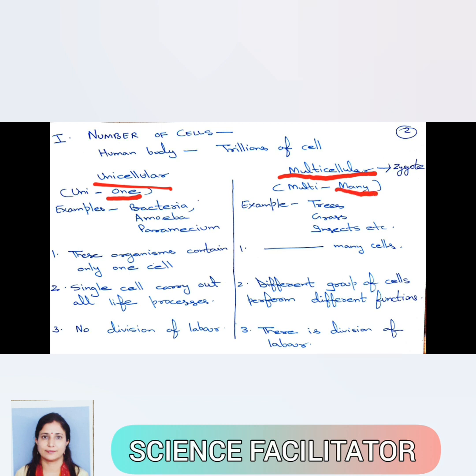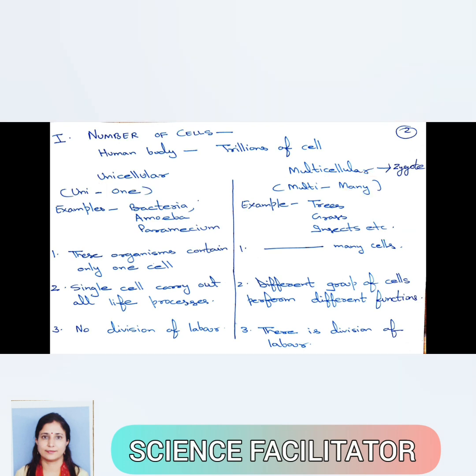Keep these examples in your mind while differentiating between unicellular and multicellular. I have shown you pictures of bacteria, amoeba, and paramecium, and keep the examples also in mind: trees, grass, and insects. So let's differentiate between these two types.